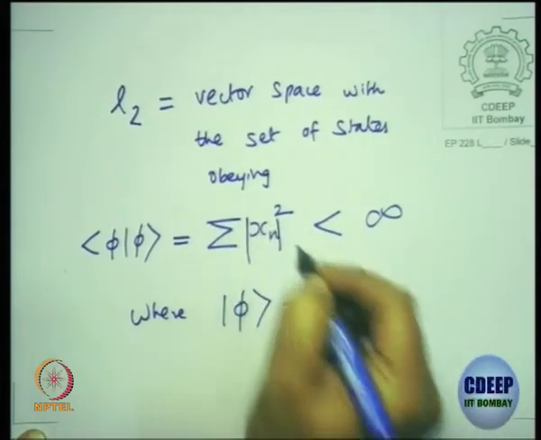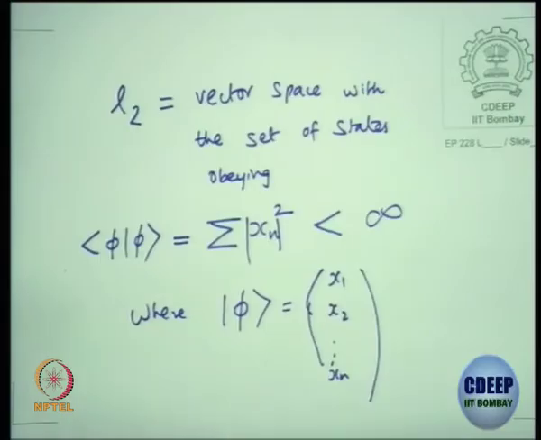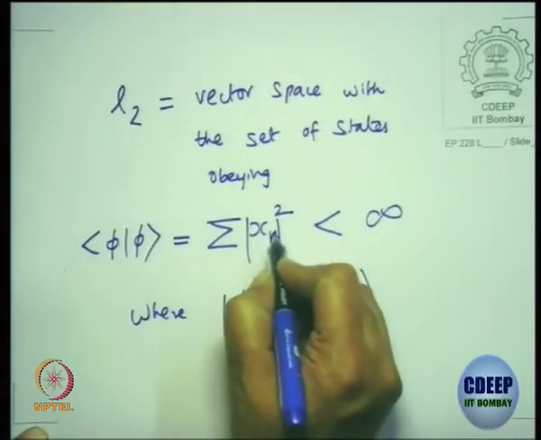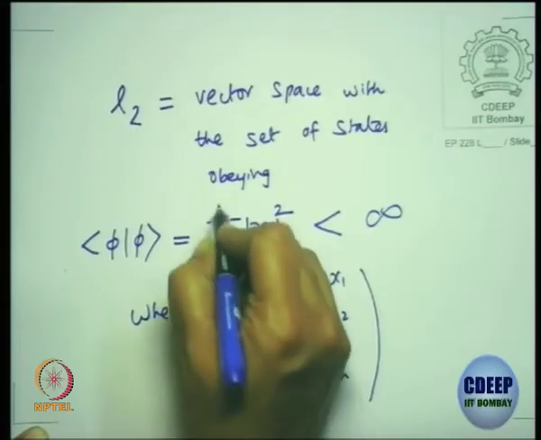Technically, I should put mod xn because I have not specified whether it's a real vector space or a complex vector space. So the square summable sequence. This condition which I have, maybe I should put an i from 1 to n.